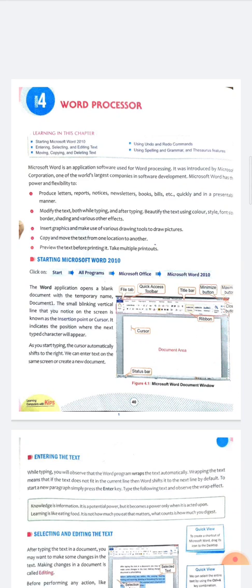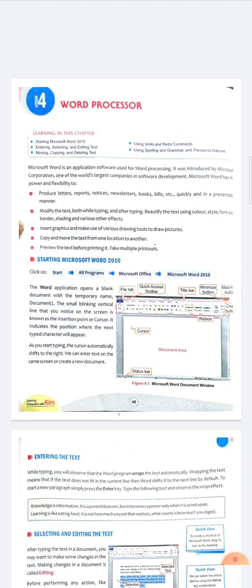In that notebook you can write anything, you can erase that, and again you can write. So a word processor also works like a notebook, but there is a difference between a notebook and a word processor. First of all, we will know what Word is.